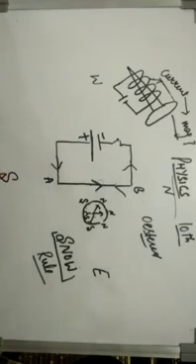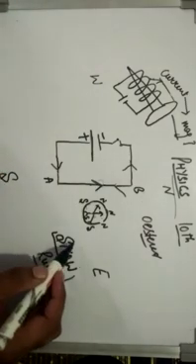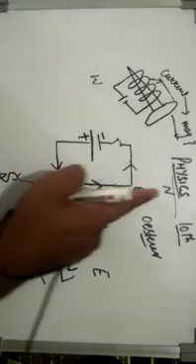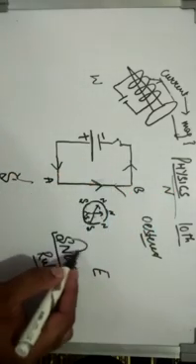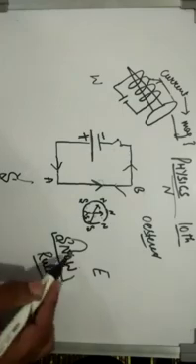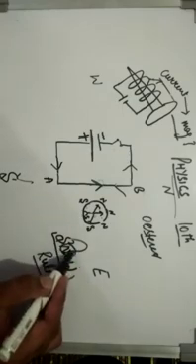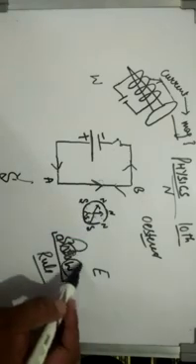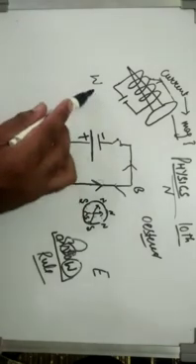Now, what is the snow rule? The snow rule says that if current flows from south towards north, then the north pole of the magnetic needle will move towards the west, and that's what it did.